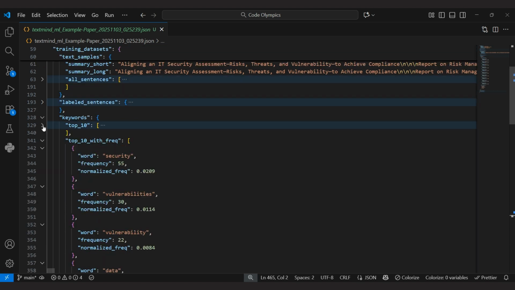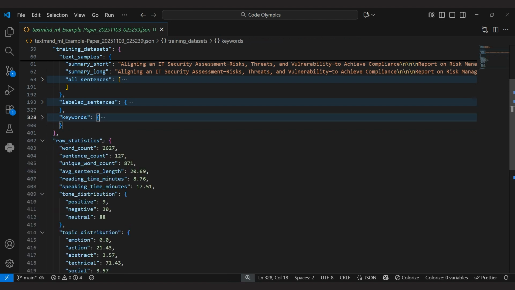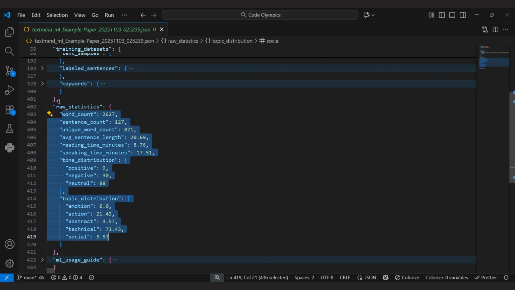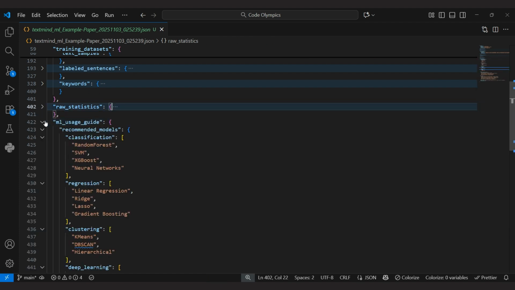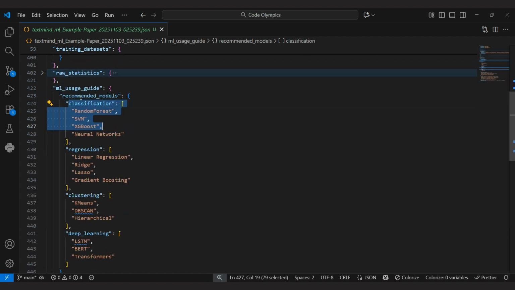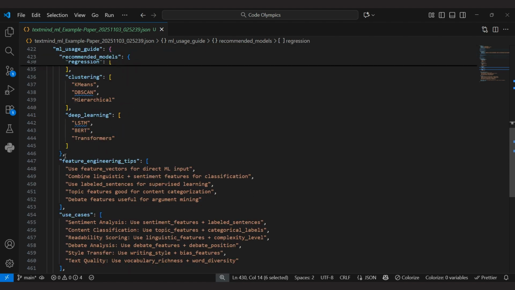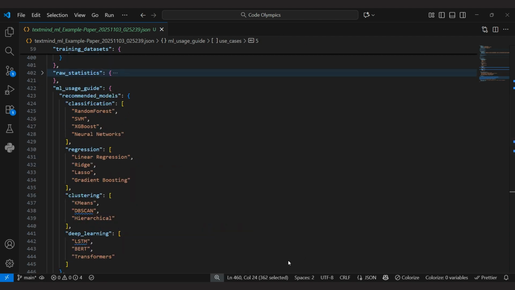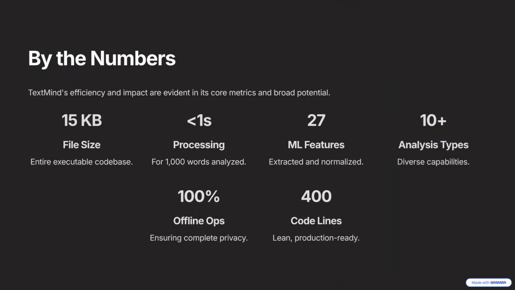Top keywords with both raw and normalized frequencies. Complete raw statistics for reference. And look at this, a complete ML usage guide. It recommends specific models for different tasks, provides feature engineering tips, and outlines 6 different use cases like sentiment analysis, content classification, and readability scoring. This is a complete, production-ready machine learning dataset generated from a single command.